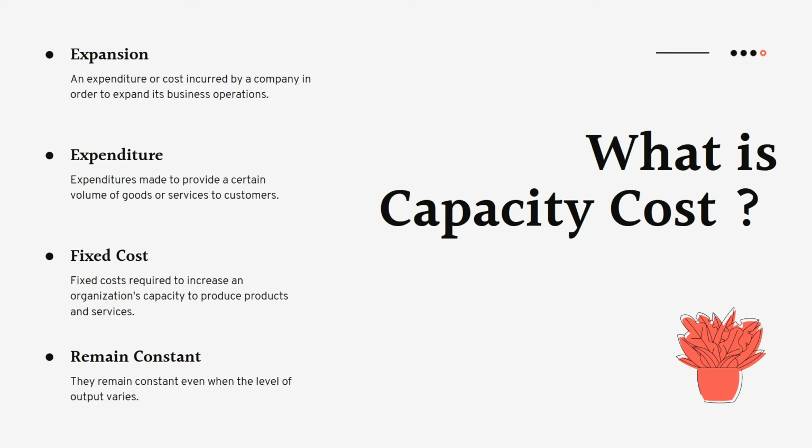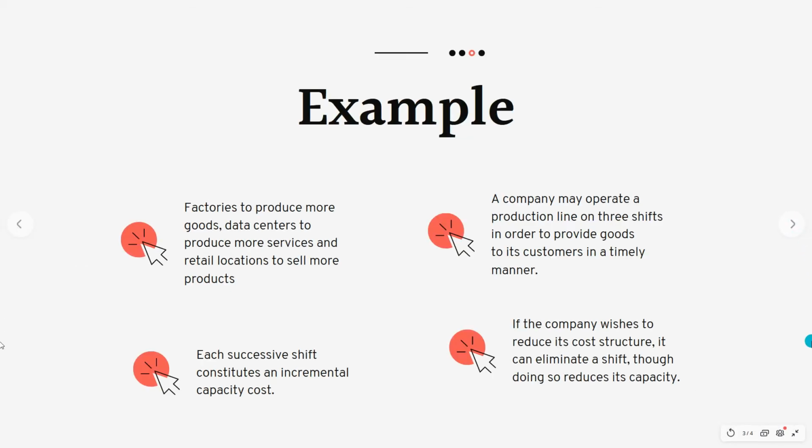For example, if I have 5 employees working in my office, I need 5 desk chairs, basic stationery, computer, lighting, fans. Now these are the things which are the basic requirement. These are the fixed costs which will remain constant. Whether my 5 employees are coming or not, I have to spend at least this amount of minimum money on creating the infrastructure, basic infrastructure, the fixed cost to get my business running. And this is called capacity cost.